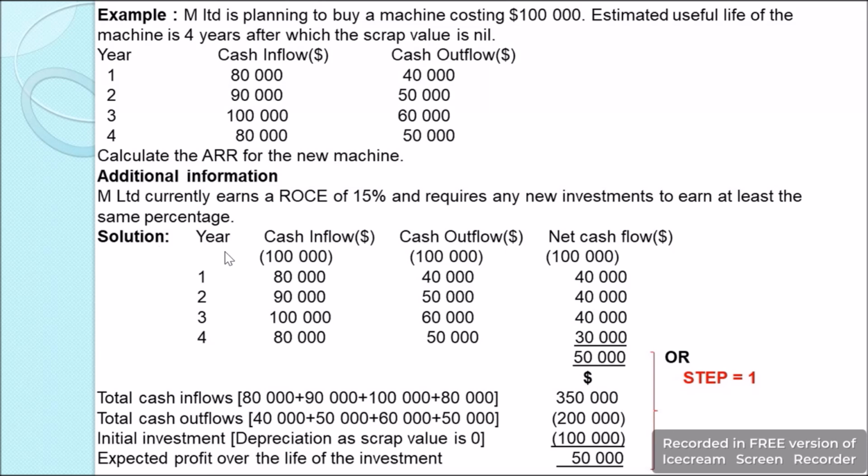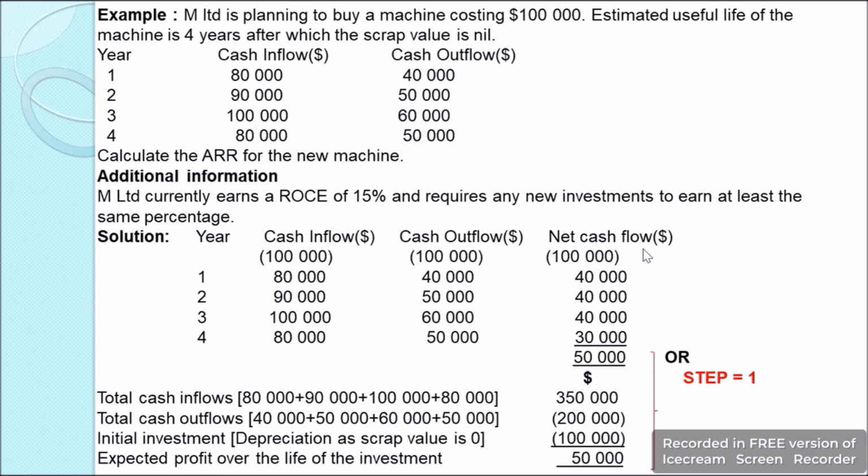If we have done the payback period, then we already have done the years, cash inflows, cash outflows, and calculated the net cash flows. For expected profit, what we can do is total up the net cash flows and find the expected profit, and here we'll get the expected profit for the investment as $50,000.